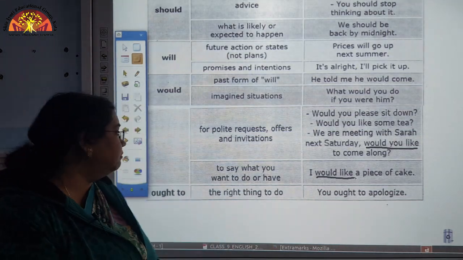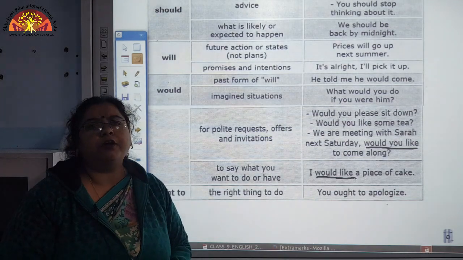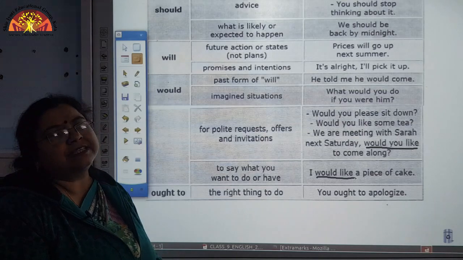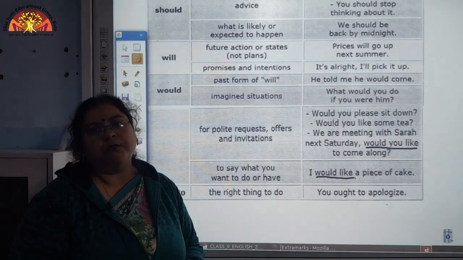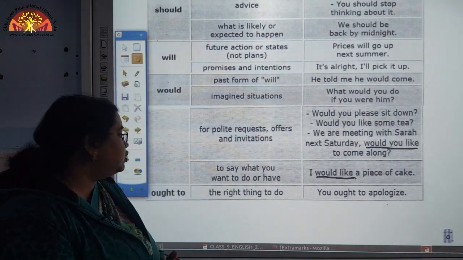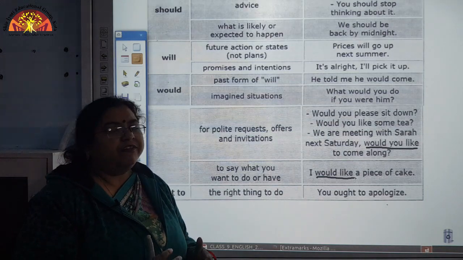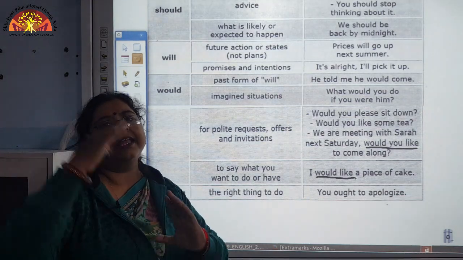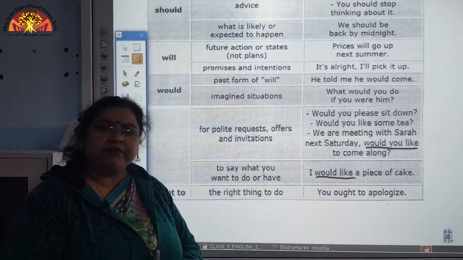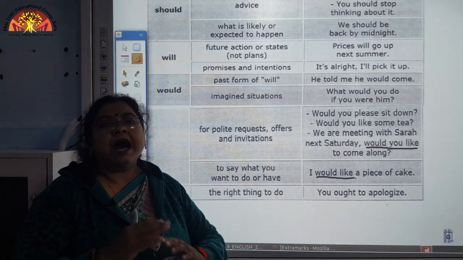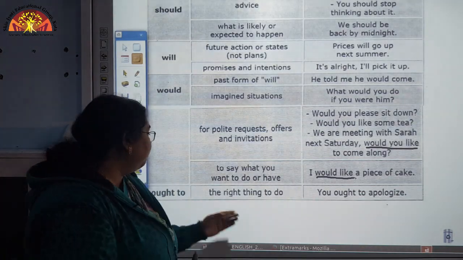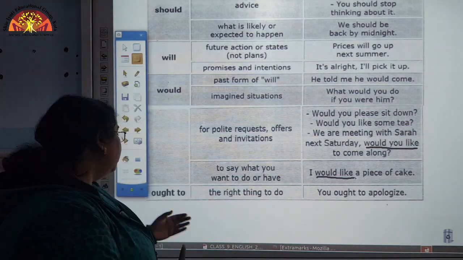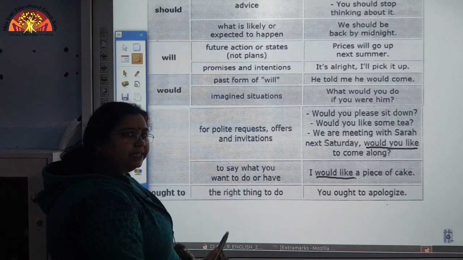Okay. Now, one more important modal which we need to discuss here is ought to. Ought to is a very compulsive kind of modal which shows something which has to be done, meaning it shows a high level of compulsion. Whenever we want to express a higher level of compulsion for the right things to be done, we use this modal ought to. Okay.